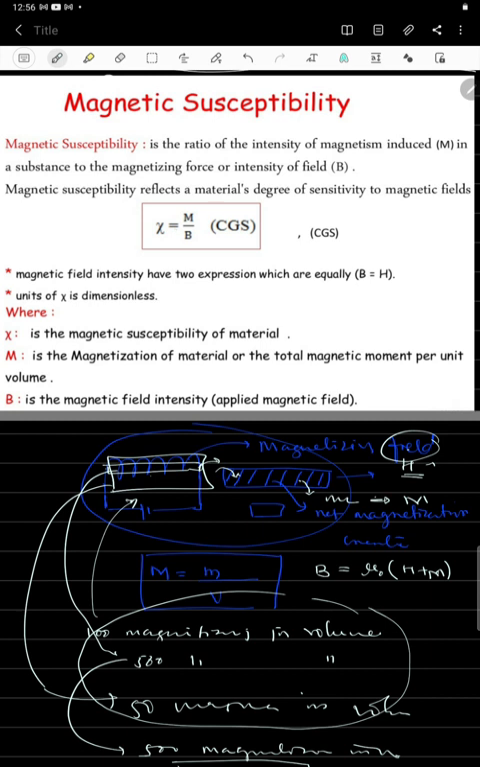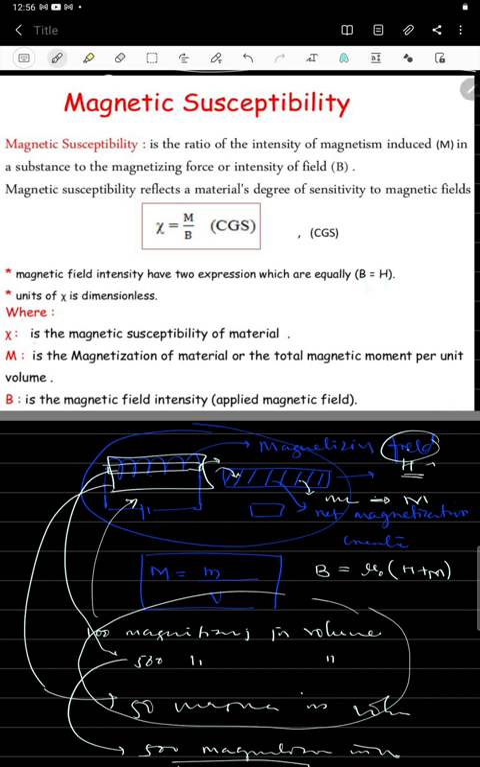So here the magnetic field intensity has two expressions, that is instead of B we can take H, otherwise you can take B. B is nothing but the magnetic field, and H is called the magnetic intensity. B gives the magnetic field, and H gives the intensity of that field. And this xi doesn't have any dimensions, it is dimensionless.